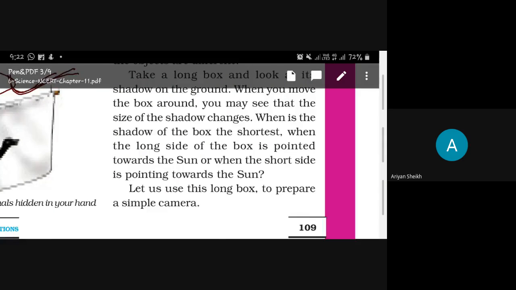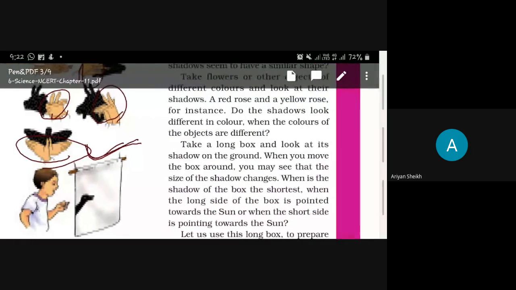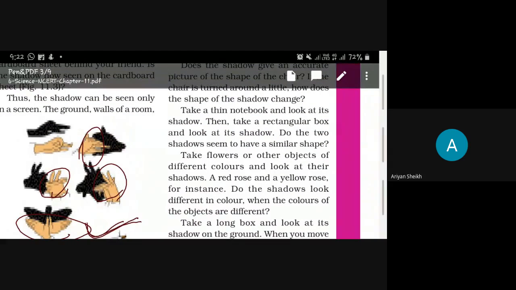You know what happened? In this activity, if you place a chair, then the chair shadow will be seen. But when you change the direction of the chair a little bit, the shape of the shadow will be totally different.